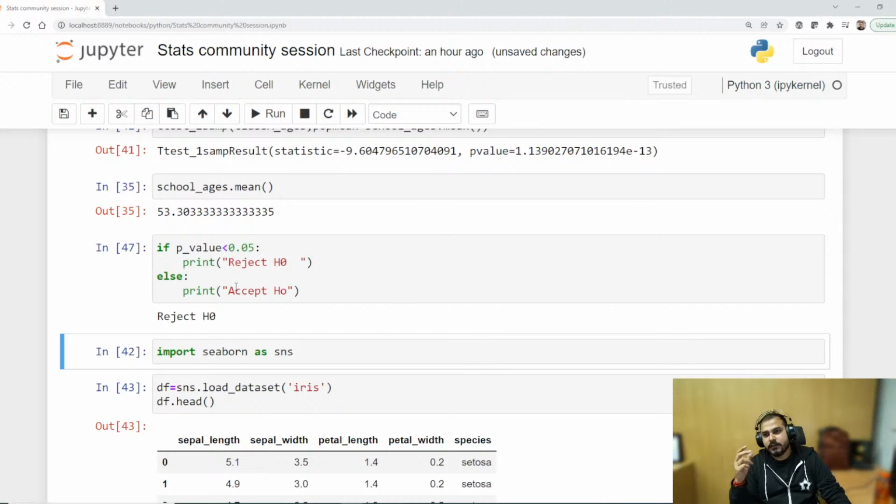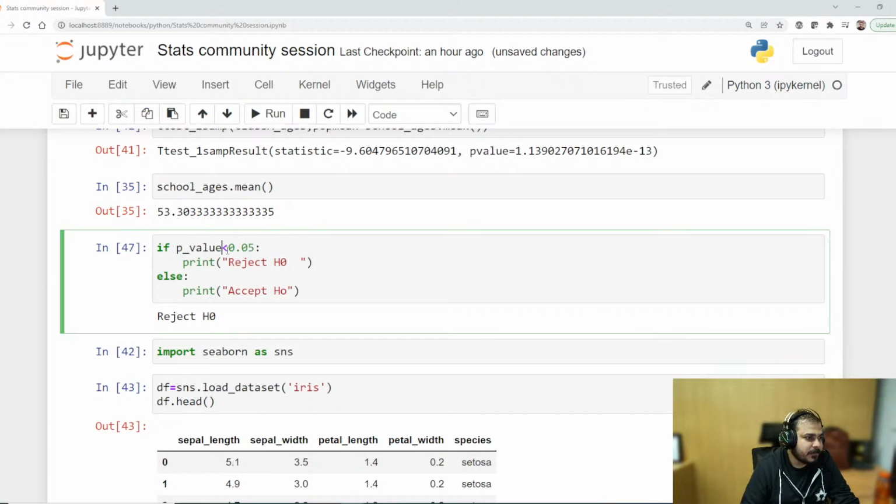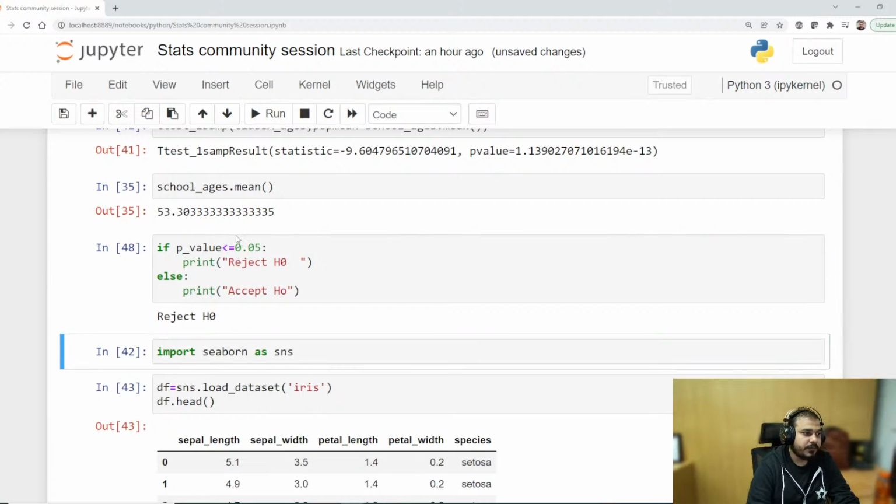P is less than this. The statistic indicates strong evidence against the null hypothesis, as there is less than 5% probability the null is correct. It should basically be less than or equal to 0.05. So this was the small mistake that I made. Don't get confused. I'll repeat this tomorrow.